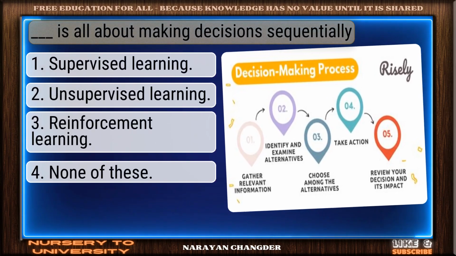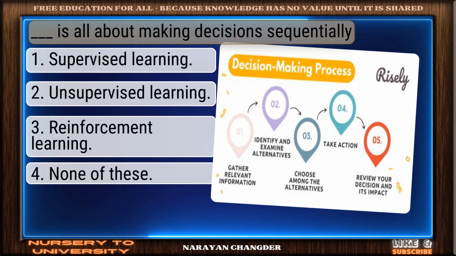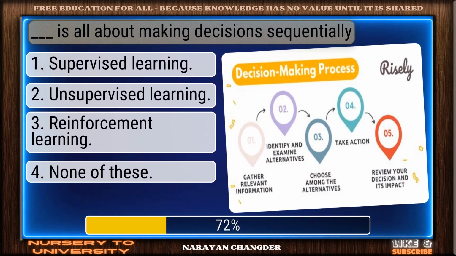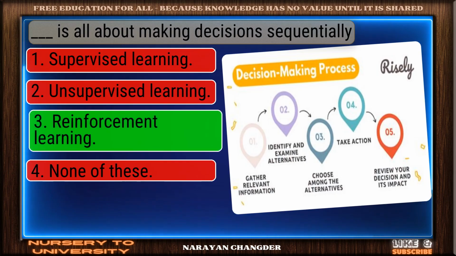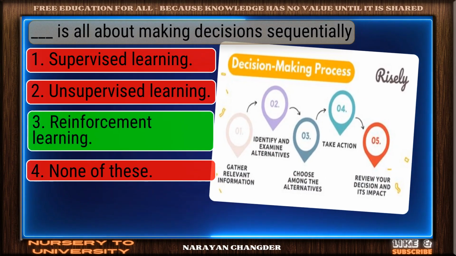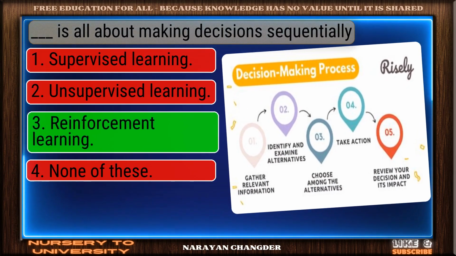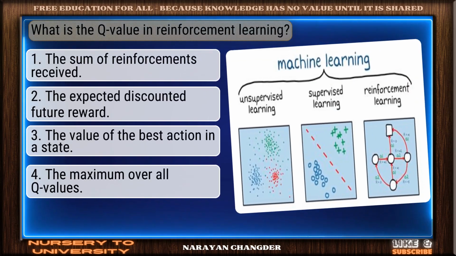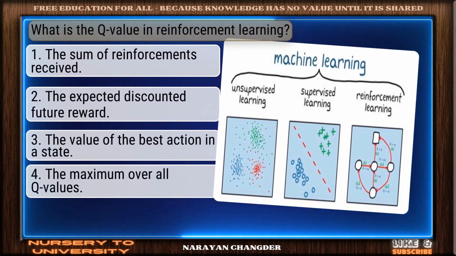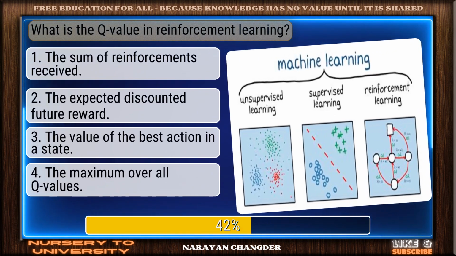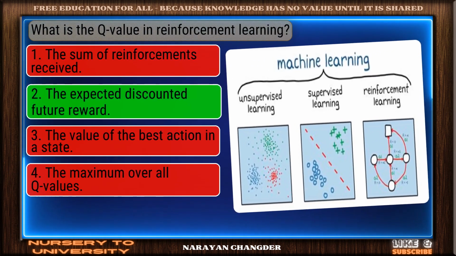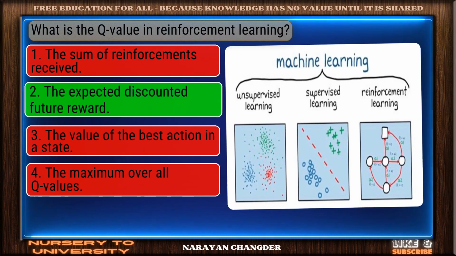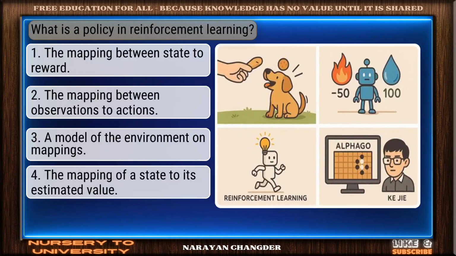Question number 47. Dash is all about making decisions sequentially. Clear logic. Your choice, reinforcement learning, is sound and 100% true. Question number 48. What is the Q value in reinforcement learning? Great job. The expected discounted future reward is the accurate answer.